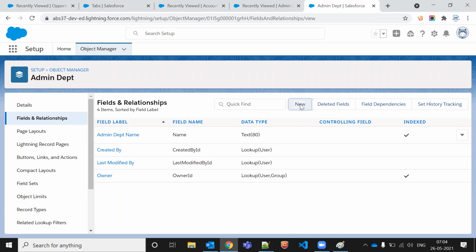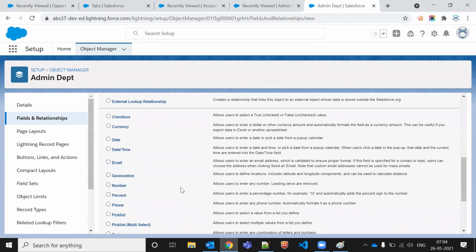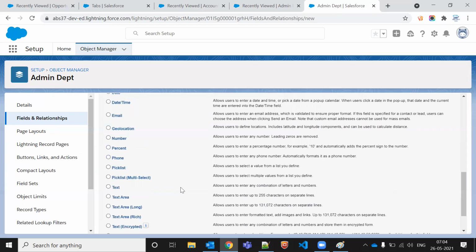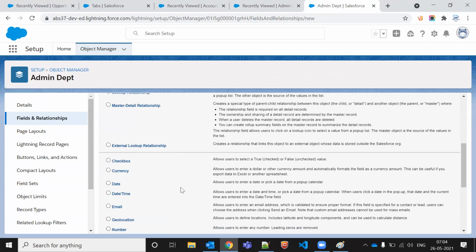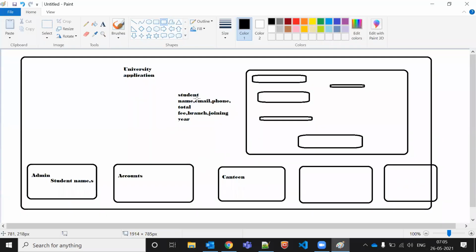Let me click on the new button. Now it is asking which kind of field I'm going to create. I'll say it's a name. Name should be in text format, right? Email should be in email format. Phone should be in phone format. Branch should have more than one value, so it will be in a pick list, a drop-down. Year should be in date format, and total fees should be in currency format. Like all are different formats.